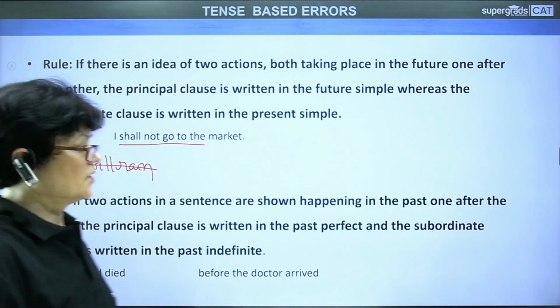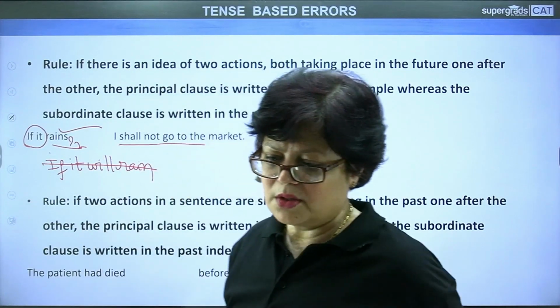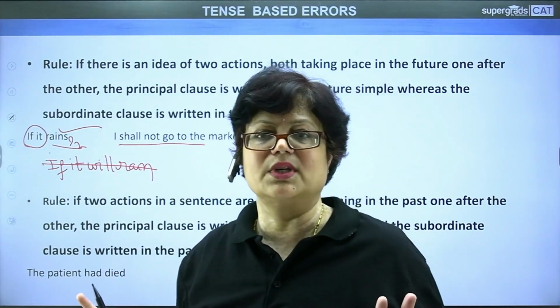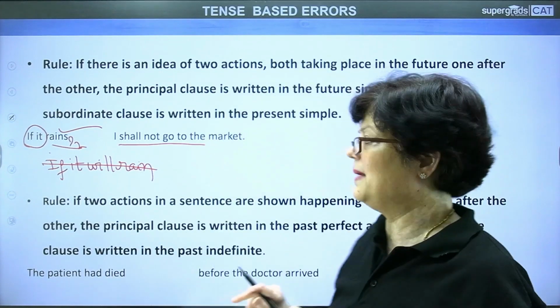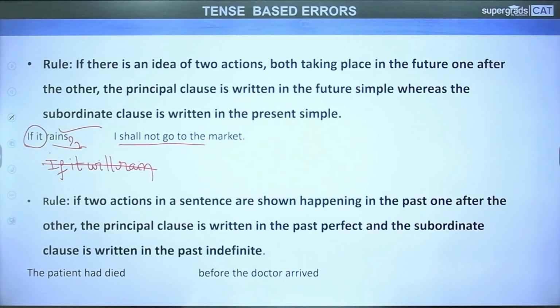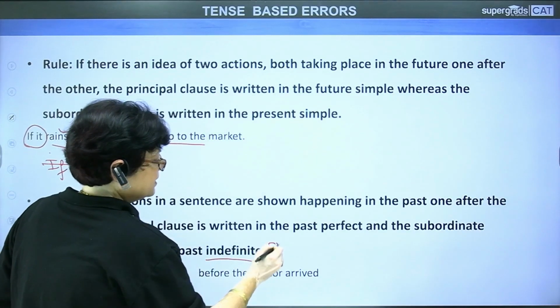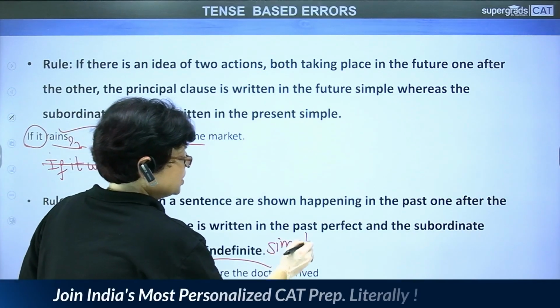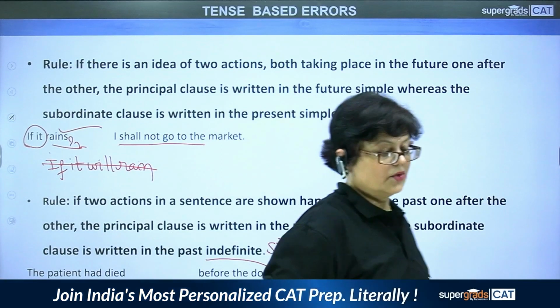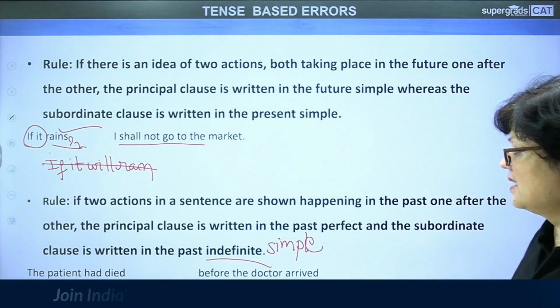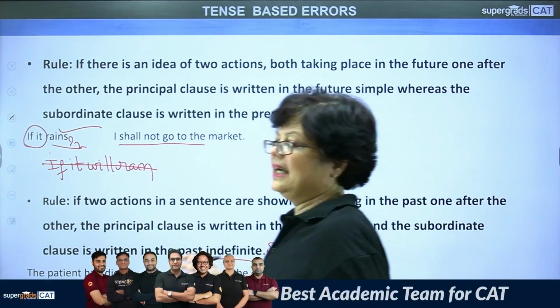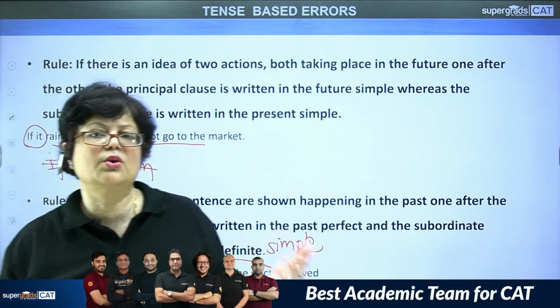Now, another, if two actions are shown to be happening in the past tense only, there are two actions, they both are taking place in the past tense only. So, the principal clause is written in the past perfect and the subordinate clause is written in the past indefinite. Indefinite is nothing but simple. We have just now done simple past tense. Okay. So if there are two actions, imagine you went to a party last night, okay, and there you had dinner.